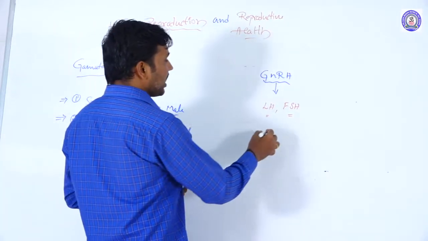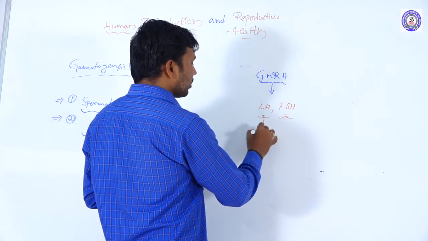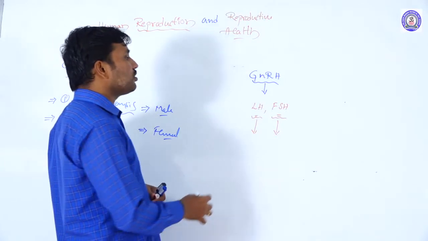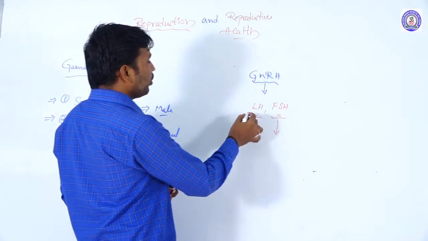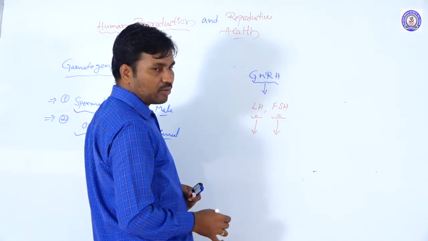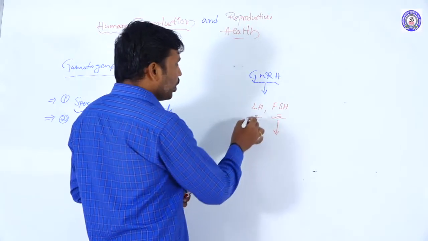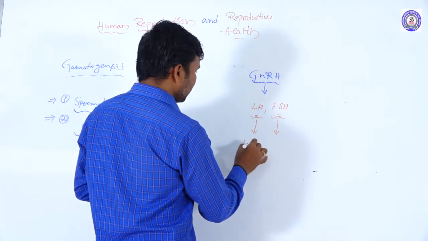Whenever LH and FSH are secreted, these two hormones are involved in further secretions. LH, luteinizing hormone, activates the Leydig cells.